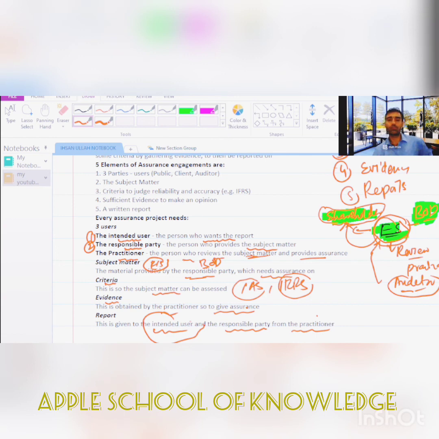So let's move on, and here we have the definition. Let me take you to the definition of what an audit actually means.